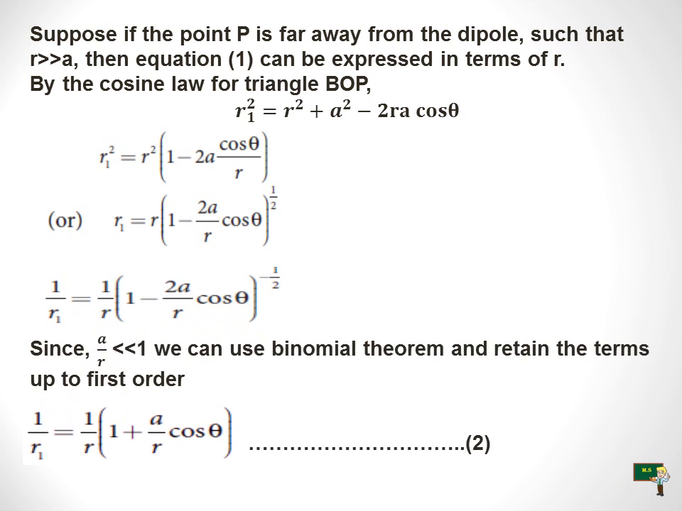Since a by r is very much less than 1, we can neglect higher-order terms in a by r. We can use the binomial theorem and retain the terms up to first order. That means 1 by r1 is equal to 1 by r into 1 plus a by r cos theta. The minus here makes this a plus, and if you cancel the 2 and the 2, then we will have a by r cos theta. Do you understand?